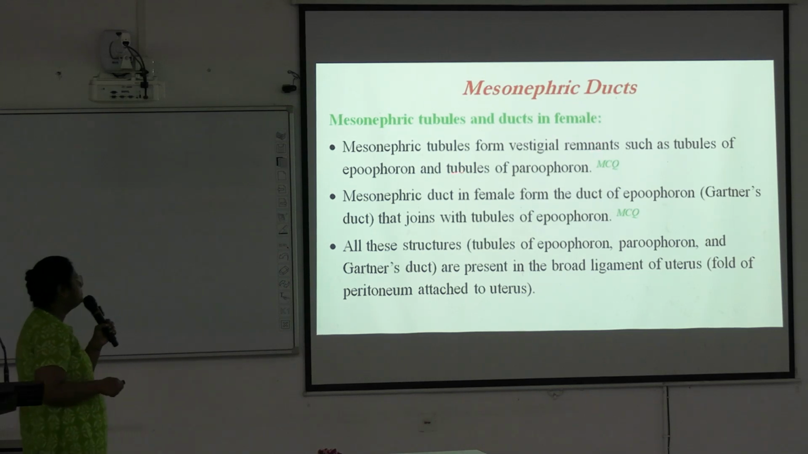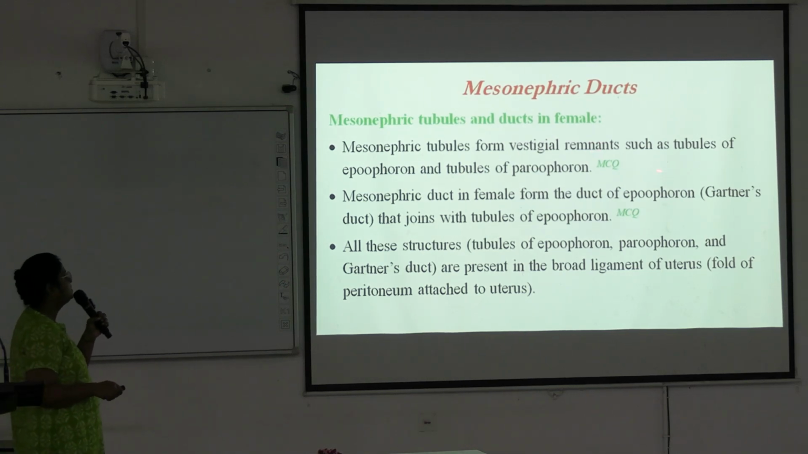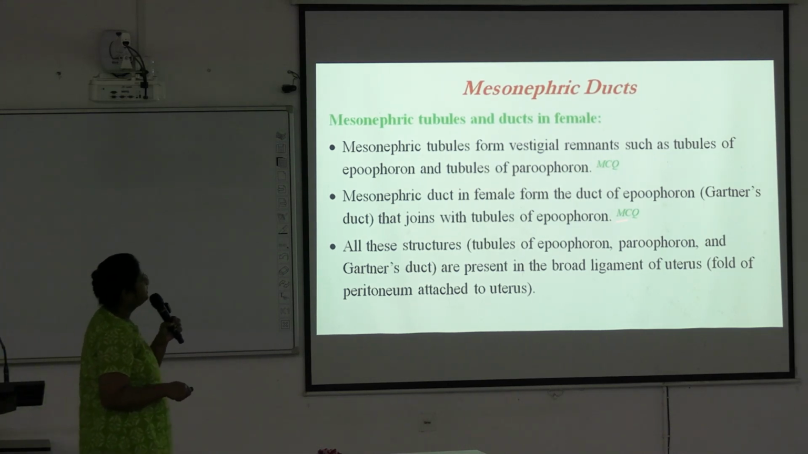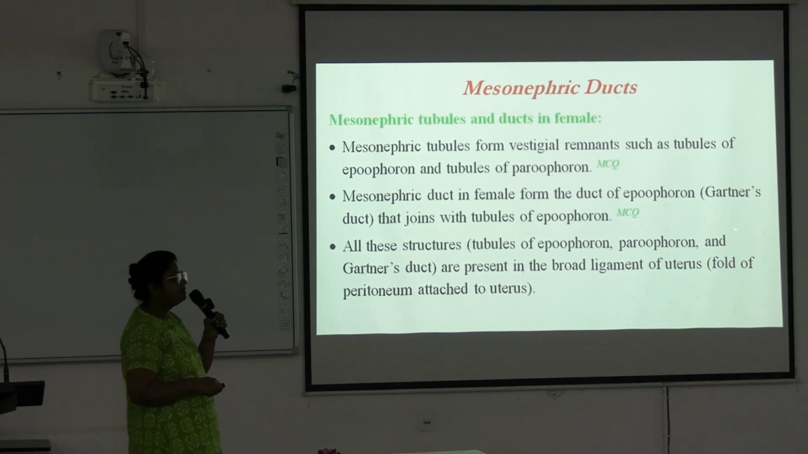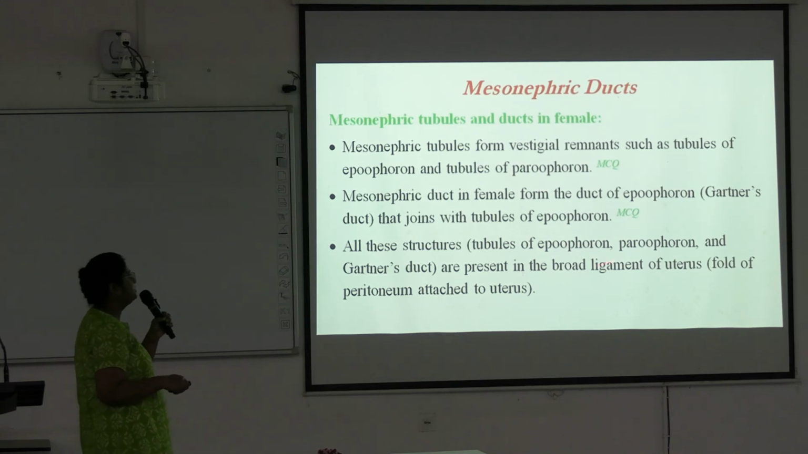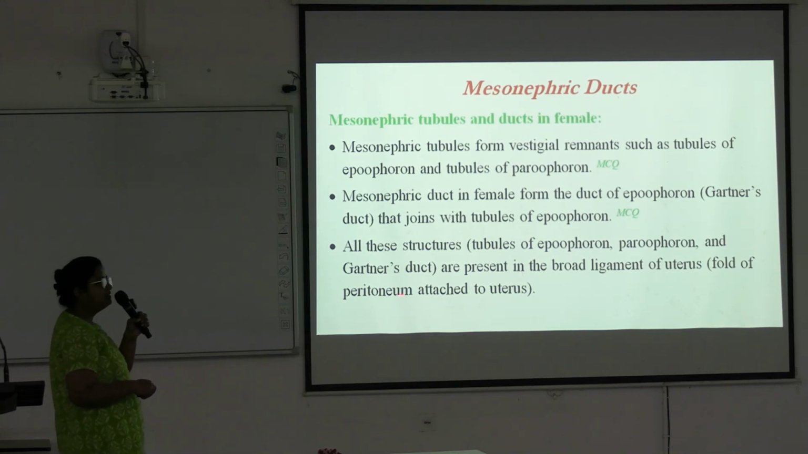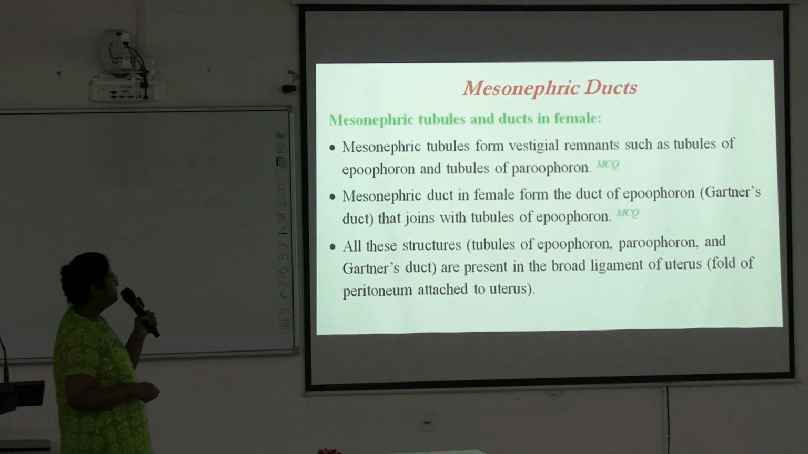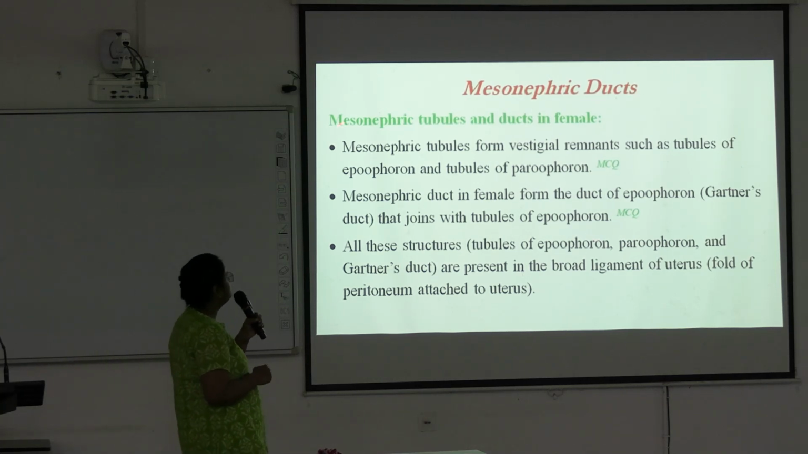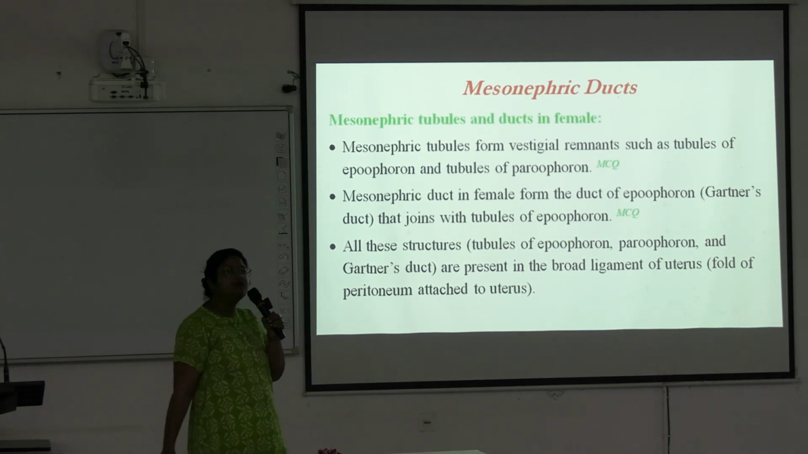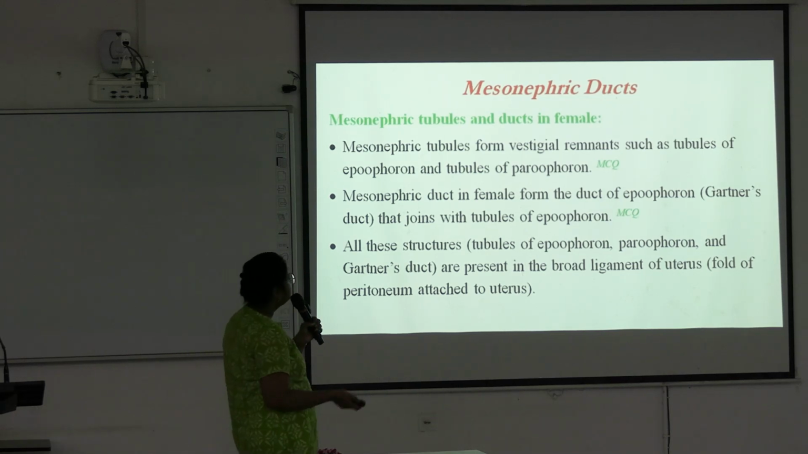Next, mesonephric tubules form vestigial remnants such as tubules of epoophoron and tubules of paroophoron in female. Mesonephric duct in female forms the duct of epoophoron known as Gartner's duct that joins with the tubules of epoophoron. And all these structures, tubules of epoophoron, paroophoron and Gartner's duct, are present in the broad ligament of the uterus, which is a fold of peritoneum attached to the uterus. Okay. So all these remnants of mesonephric tubules are lying within the broad ligament. Next.